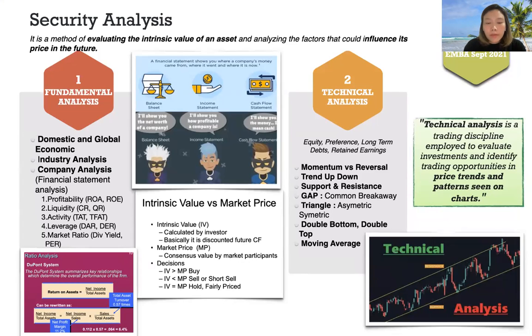Decision is if IV is more than MP, then buy. IV below MP, sell or short sell. IV equal to MP, hold, or fairly priced. Number two is technical analysis. It's about equity, preference, long-term debts, and retained earnings.